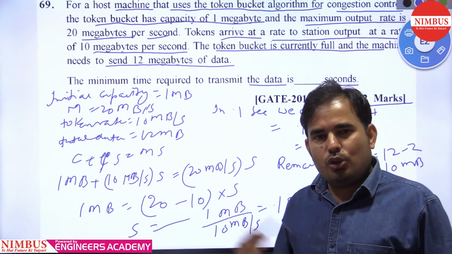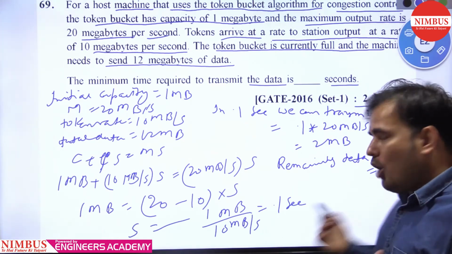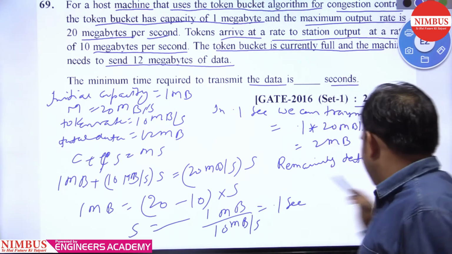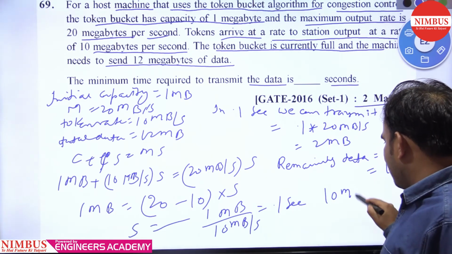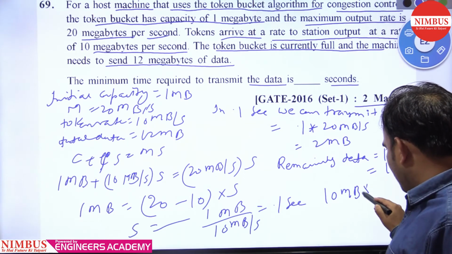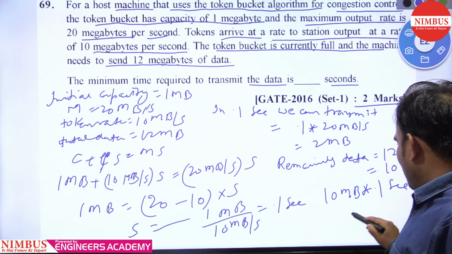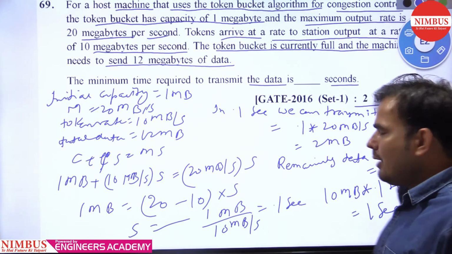So how much time do we need to send the remaining 10 megabytes? If 1 megabyte takes 0.1 second, then 10 megabytes into 0.1 seconds gives 1 second.